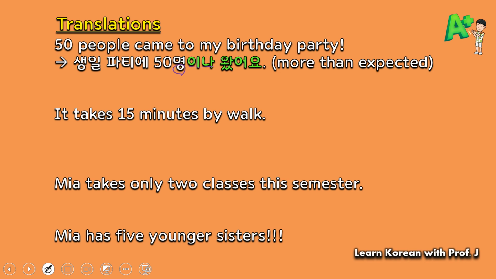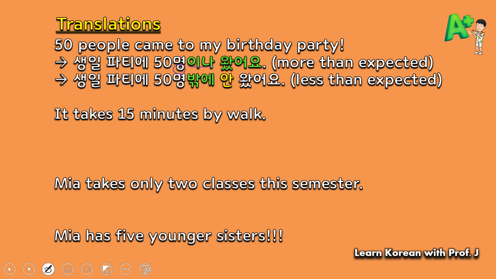What if 50 people was less than what you expected? Then you will say 생일 파티에 50명밖에 안 왔어요. As mentioned earlier, 밖에 needs to be used with negative words. In this case, you need to put 안 왔어요. Outside of 50 people didn't come. So that means only 50 people came.